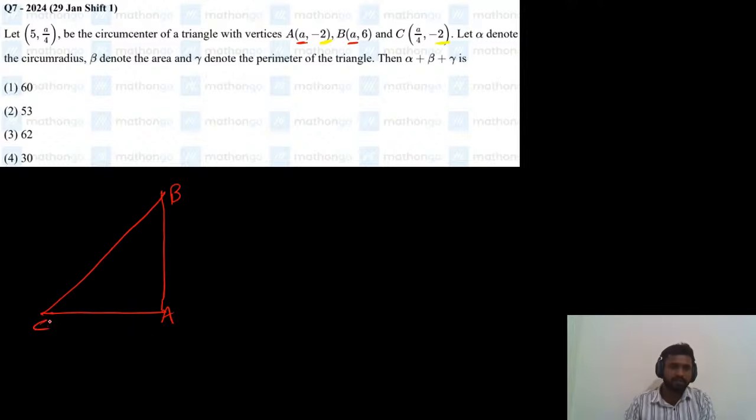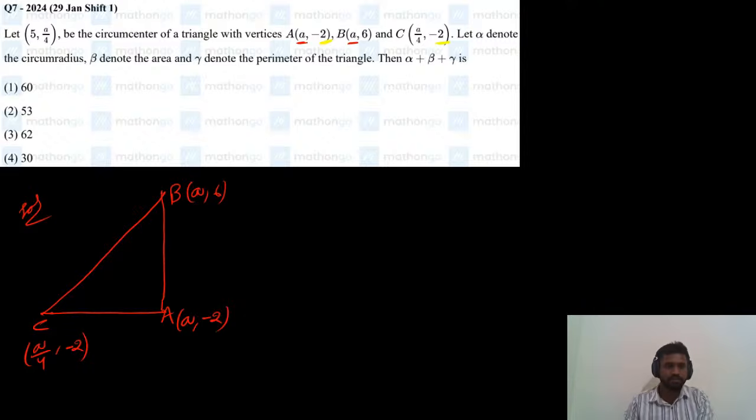So this is triangle ABC with A as a comma minus 2, C as a by 4 comma minus 2 and B as a comma 6. The equation of a line parallel to the x-axis is y equals constant, and parallel to the y-axis is x equals constant. So this is a right angle triangle, and 5 comma a by 4 is its circumcenter.